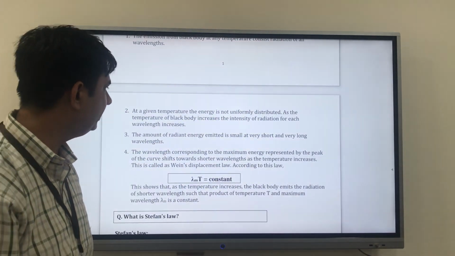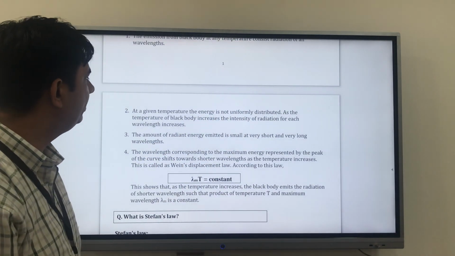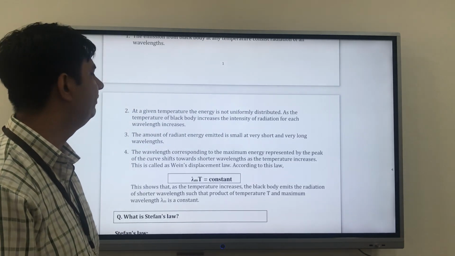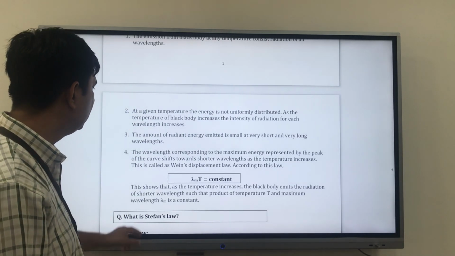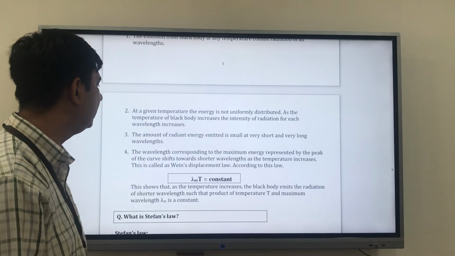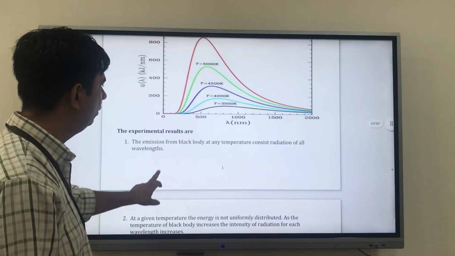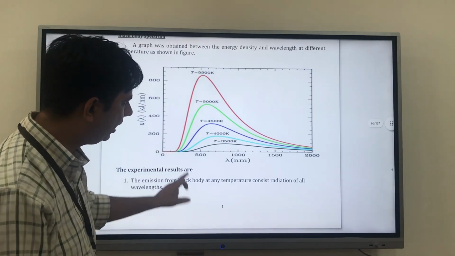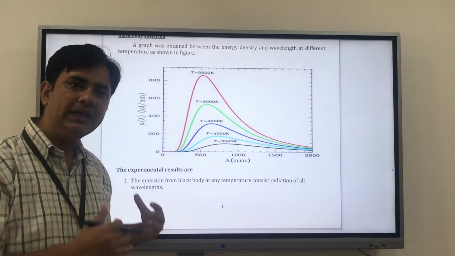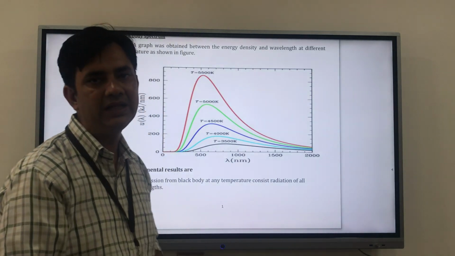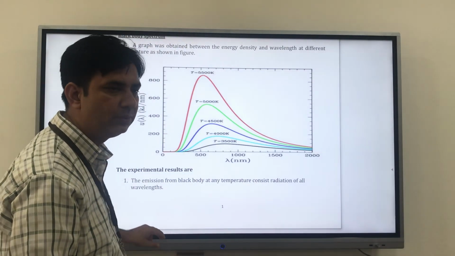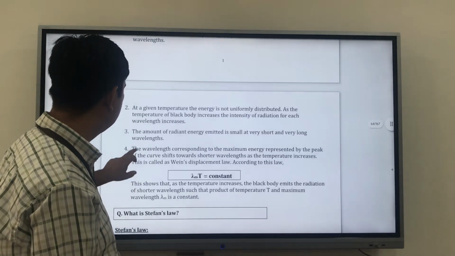I have explained it. As the temperature of a black body increases, the intensity of radiation for each wavelength also increases. The amount of radiant energy emitted is small at very short and very long wavelengths. See over here, I explained it, this part and this part. At very low and at very high frequency, nothing is emitted, but in between the values vary. So this is my third point.